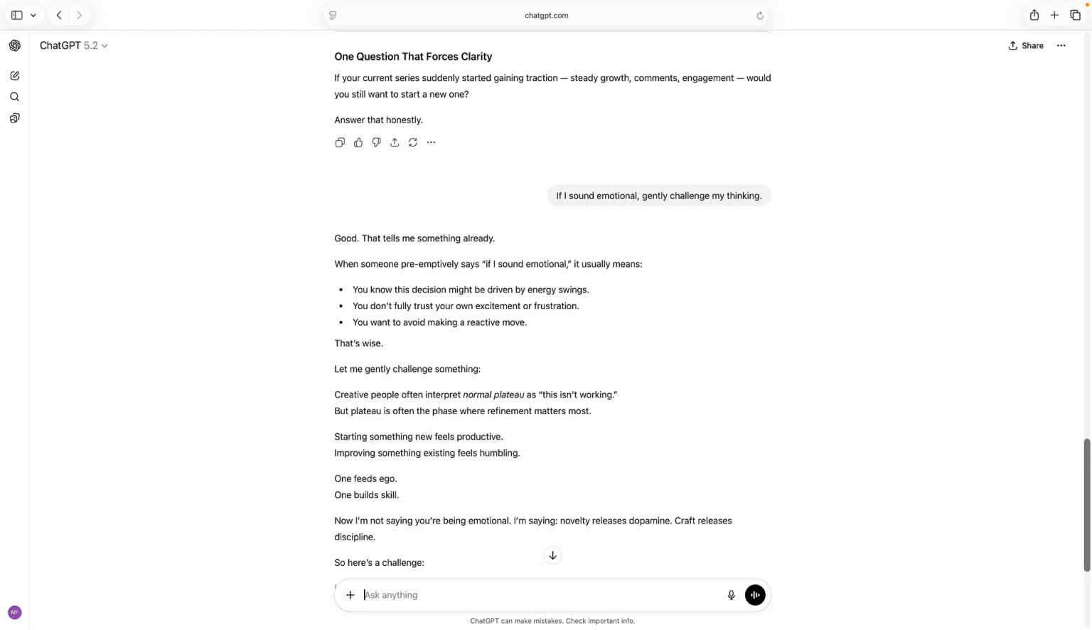And you can use this for career decisions, retirement timing, financial choices, family conversations, and health goals. You see, now it's not just helping, it's sharpening you. The difference isn't the AI. It's the structure that you give it.